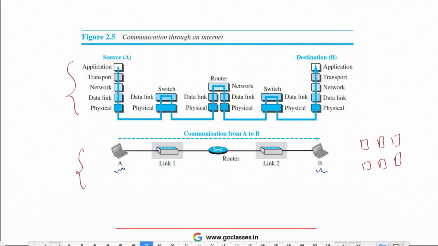Now suppose some packet is going from A to B. Then it has to go through these layers, which means all the layers of A, then the data link layer and physical layer of this switch, and then the data link layer, physical layer and network layer of this router, and then like this switch, and then it has to get passed to all the layers of B. This is how we communicate on the internet.